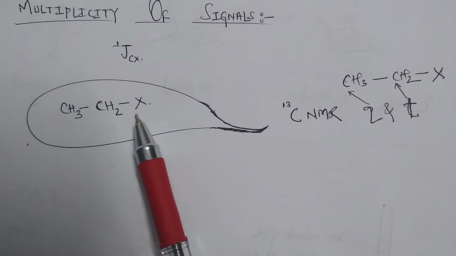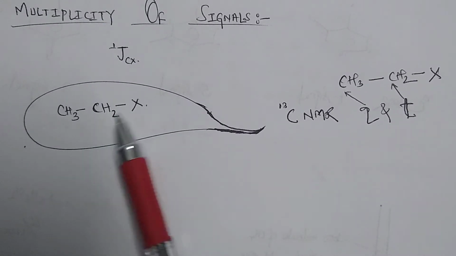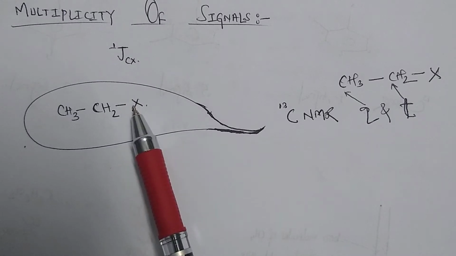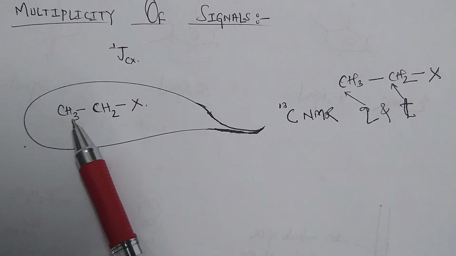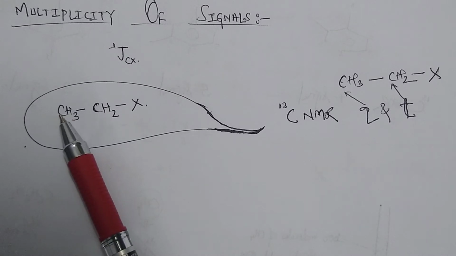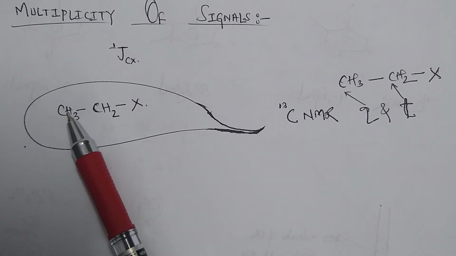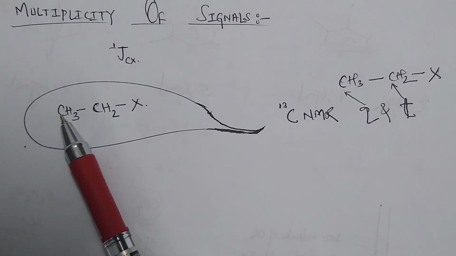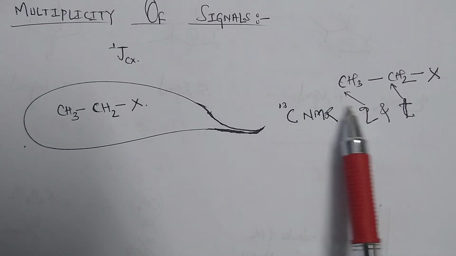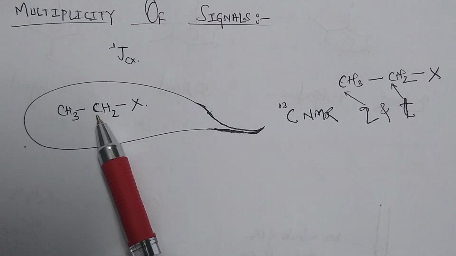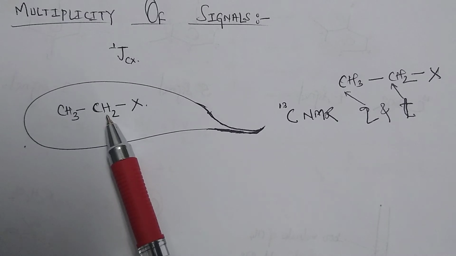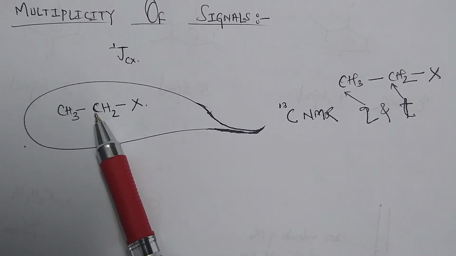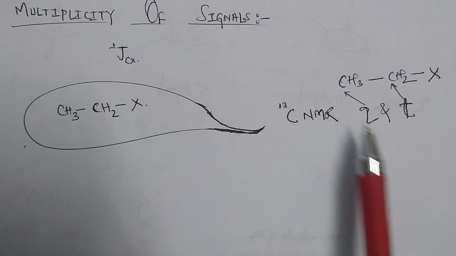this example before also. In this example, we have CH3CH2, and this is the X group. Now here this carbon is bearing 3 protons. So this carbon will couple with these 3 protons, which have 100% abundance. So when it couples with these 3 protons, this carbon will have its multiplicity as a quartet. Likewise, for this carbon over here, with 2 protons attached to it, it will get a triplet signal.